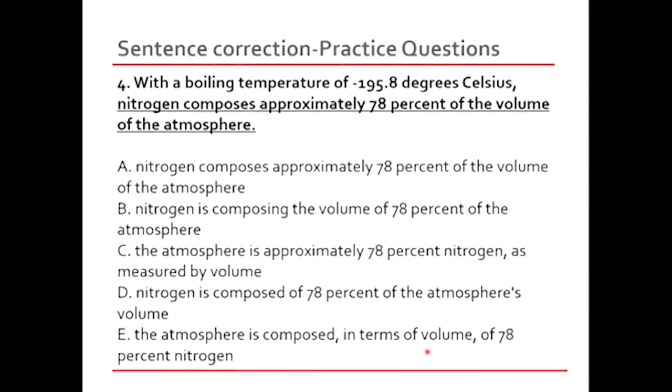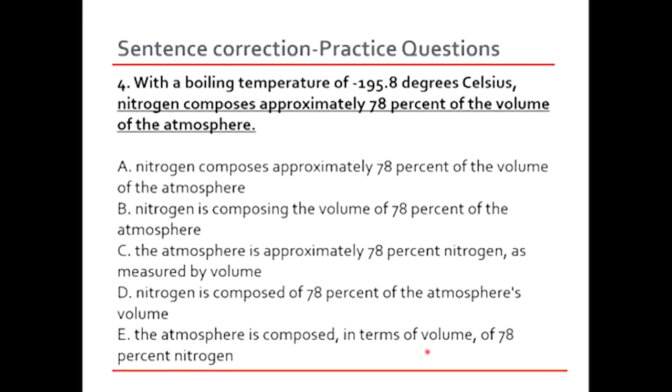All right. Question number 4. With the boiling temperature of minus 195.8 degrees Celsius, nitrogen composes approximately 78% of the volume of the atmosphere.